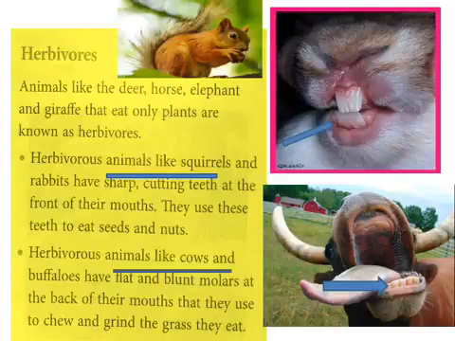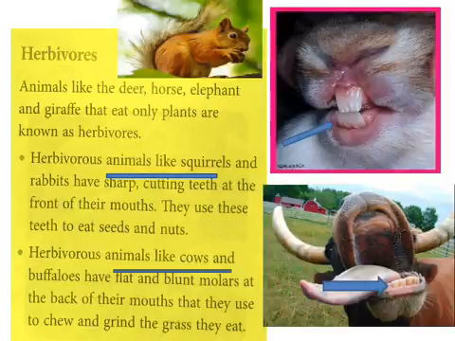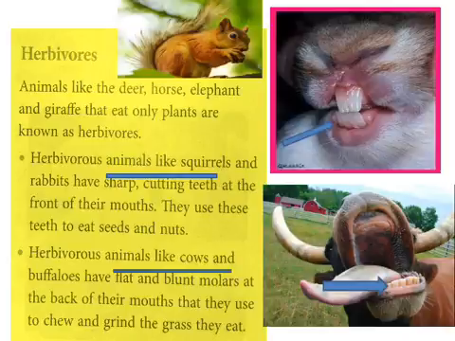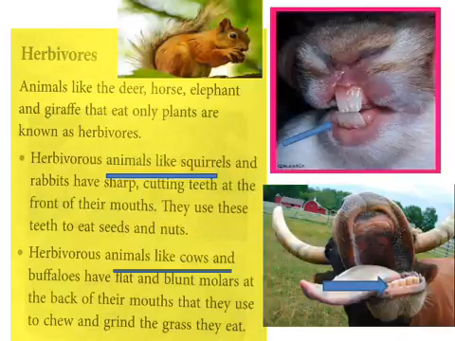What are herbivores? Animals that eat only plants are called herbivores. Examples: rabbit, squirrel, cow, buffalo. How will the teeth of squirrel and rabbit be? They have sharp cutting teeth. Where would they be found? At the front of their mouth.